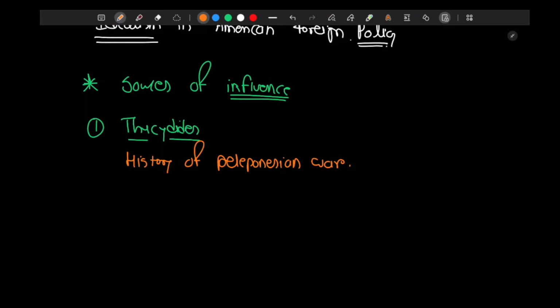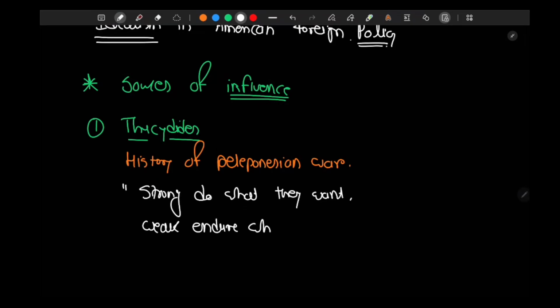He says that the strong do what they want, and the weak endure what they can. The strong do what they want and the weak endure what they can.